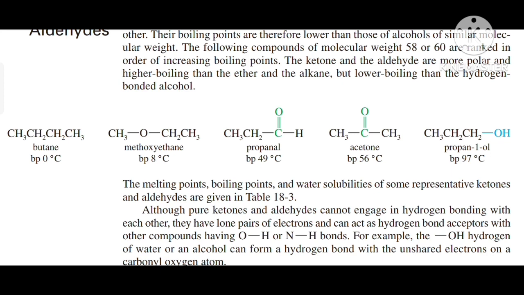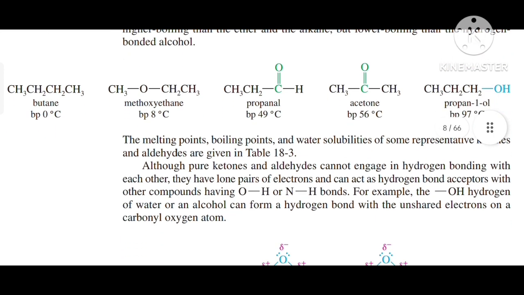But an alcohol is given here, that is propan-1-ol, and its boiling point is 97 degrees Celsius. It has the highest boiling point as compared to propanal and acetone, because this primary alcohol has hydrogen bonding, so it has a higher boiling point. The melting points, boiling points, and water solubilities of some representative ketones and aldehydes are given in Table 8-3.